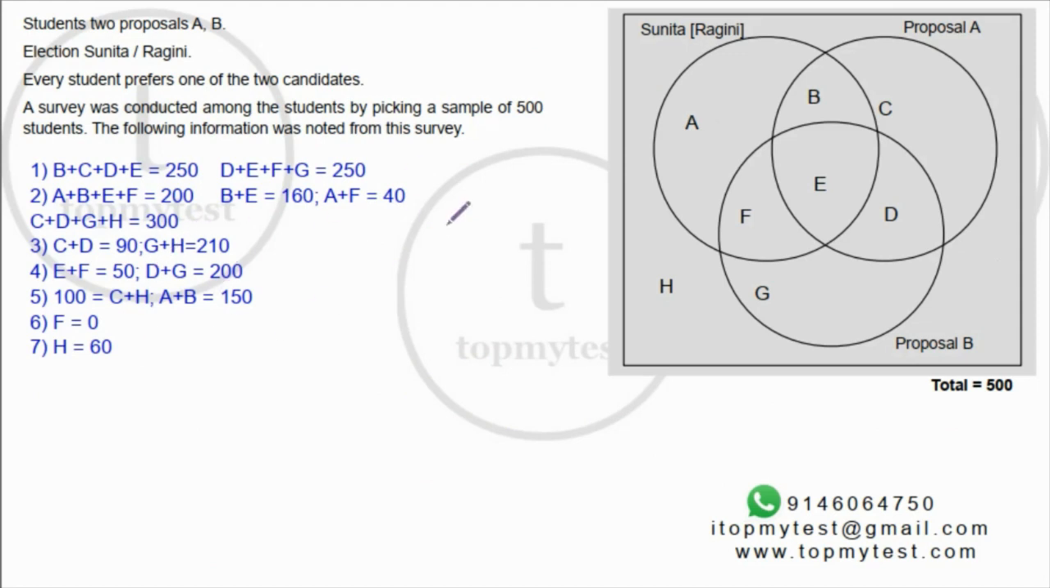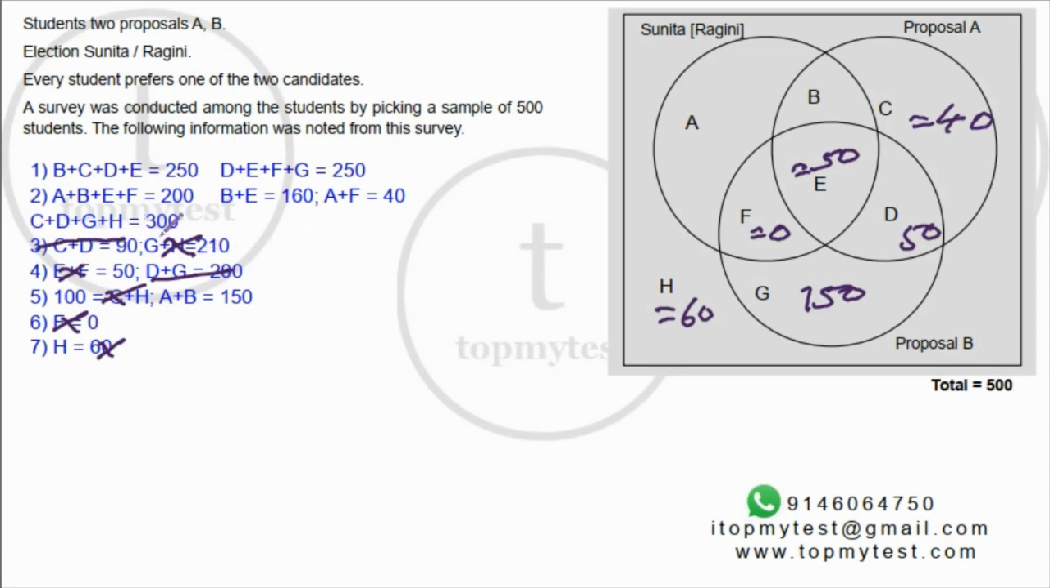Okay, I have written all this down. Let's fill this out. H is 60. F is 0. Right. C and H is 100, out of which H is 60. So C should be 40. A and B is 150. E and F is 50. So F is 0. So E should be 50. G and H is 210, out of which H is 60. So G should be 150. D and G is 200, out of which G is 150. So D should be 50.